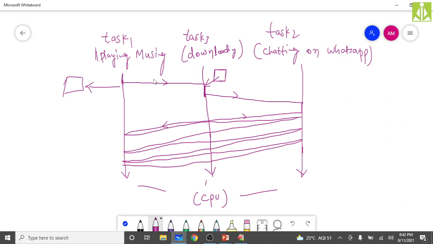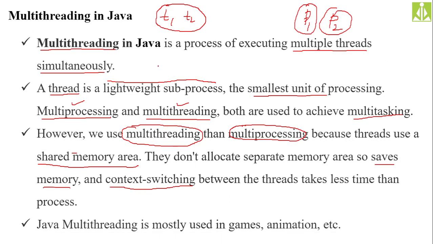But if you do context switching with respect to threads, it is lightweight. It consumes fewer resources, or we can say it takes less time. So context switching between threads takes less time than context switching between processes. Remember this one. So where do we use Java's multi-threading concept? In developing RPG games.